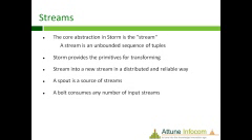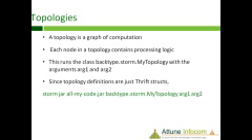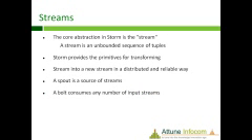Now we talk about stream. The core abstraction in Storm is a stream, an unbounded sequence of tuples. We have already talked about that. Storm provides the primitives for transforming a stream into a new stream in a distributed and reliable way. A spout is a source of streams. A bolt consumes any number of input streams.